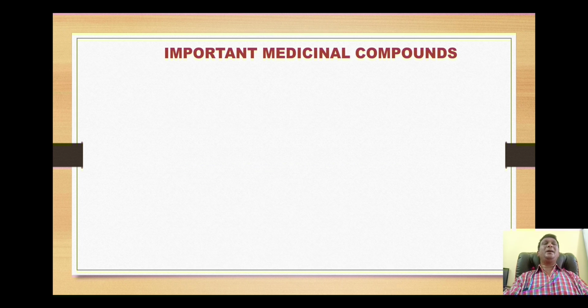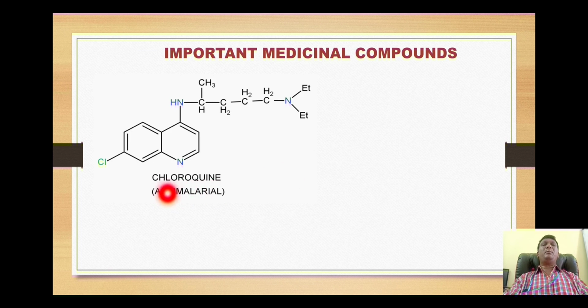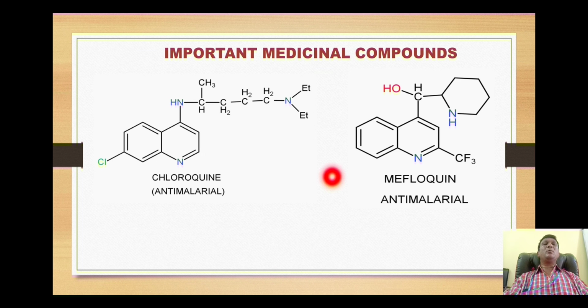The last topic is the important medicinal compounds of quinoline. The first compound is chloroquine. Here is the presence of this quinoline nucleus. Many potent anti-malarial drugs consist of this quinoline nucleus. Now this chloroquine is an example of an anti-malarial drug. We have one more example, that is mefloquine, which also acts as an anti-malarial drug.